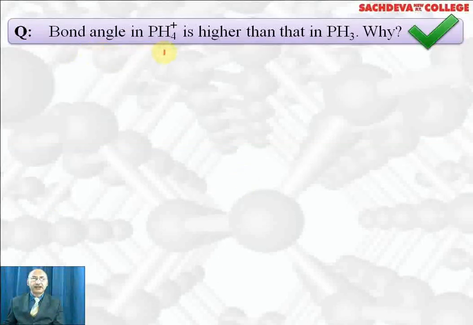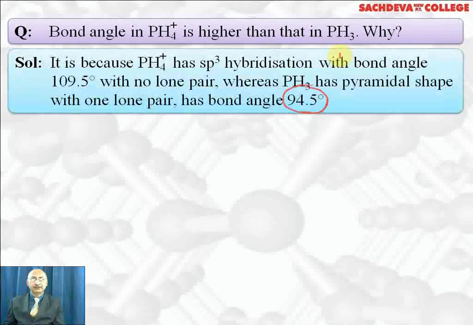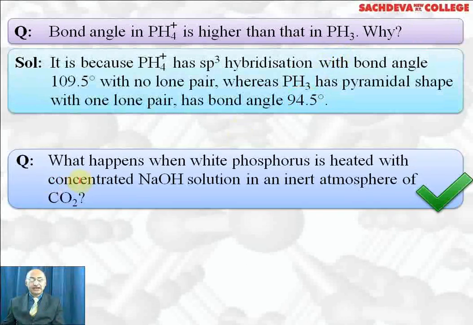Bond angle in phosphonium ion is higher than PH3. Why? In phosphonium ion there is sp3 hybridization, so bond angle is 109.5 degrees. In phosphine, there is also sp3 hybridization, but there is a lone pair of electrons, due to which it has pyramidal shape with bond angle 94.5 degrees.